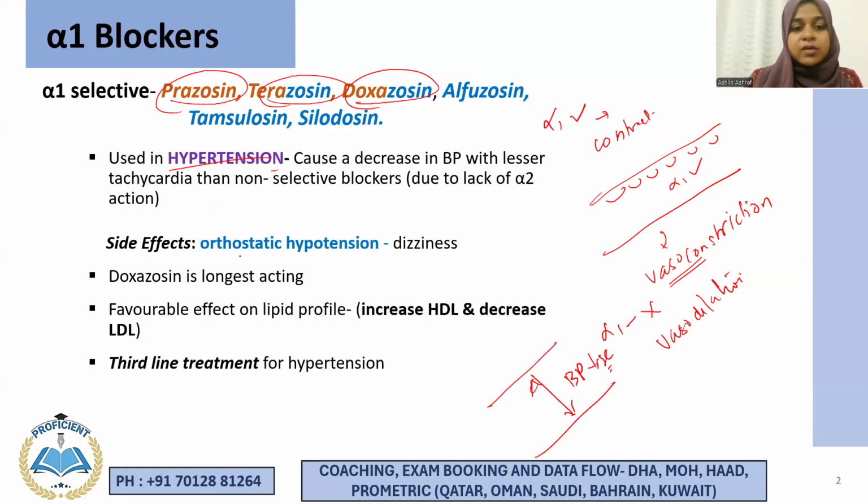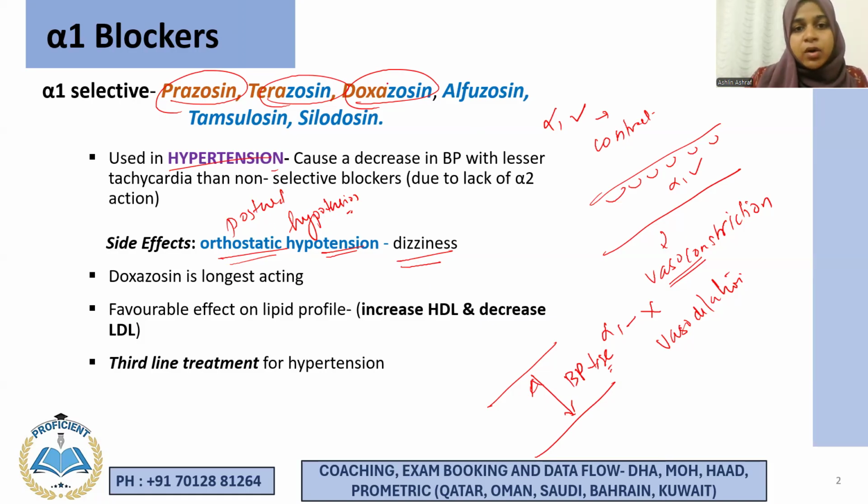It decreases BP, and it can cause orthostatic hypotension. Another term for orthostatic hypotension is postural hypotension. It is the decrease in BP that you see when you change posture. For example, if somebody is lying down and sits up suddenly, or from a sitting position you stand up, the BP will fall. That is called orthostatic hypotension, also called postural hypotension. That can cause dizziness, and the patient may fall. If the person is elderly, it can result in fractures. That's why it is dangerous.